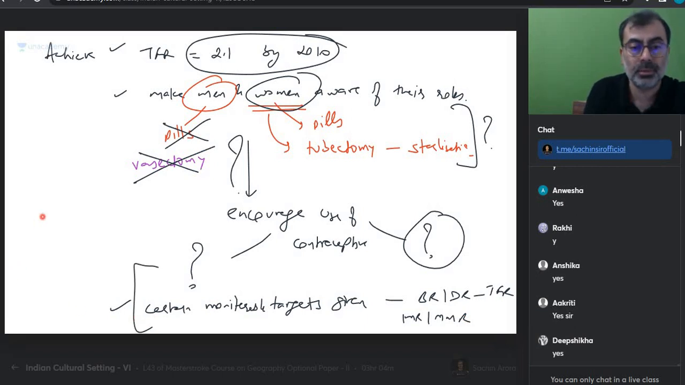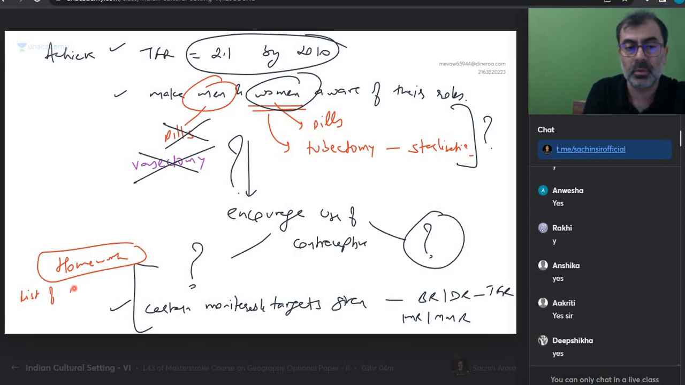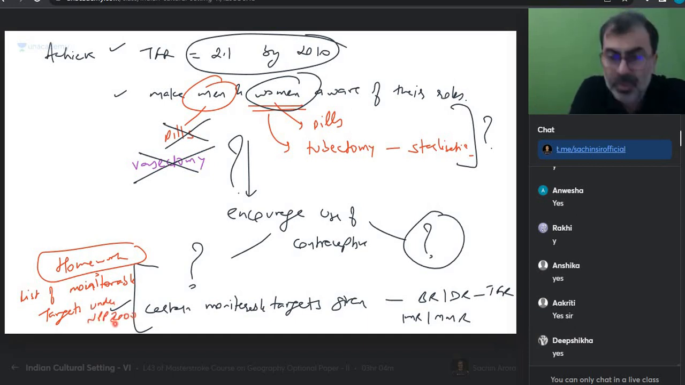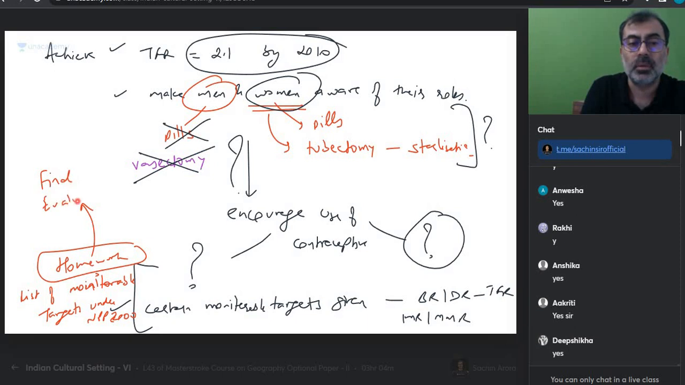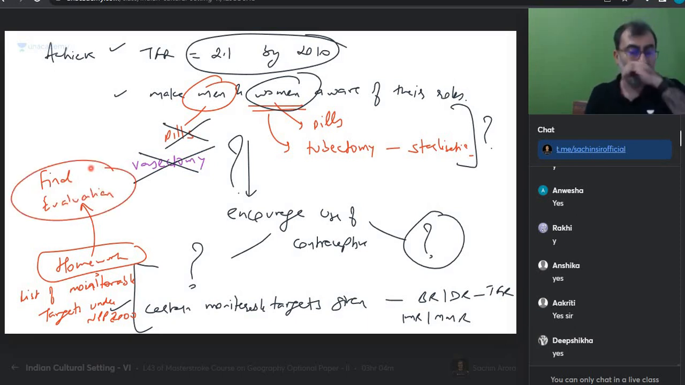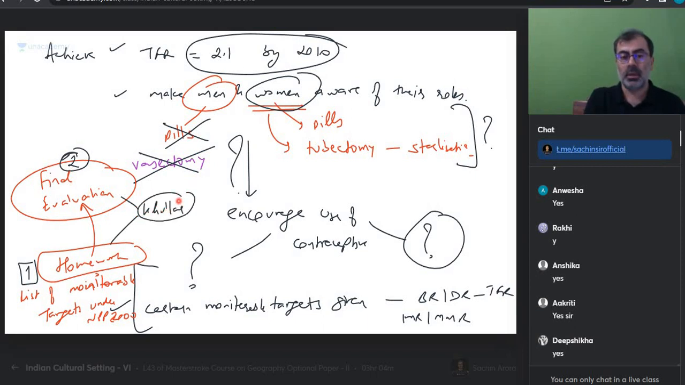So this is your homework today. Everyone, what is the homework? List of monitorable targets under NPP 2000. You open the internet and you'll get this. I think it is in Fuller as well. Get that? Another homework is the final evaluation. Because the time is over, I will discuss that tomorrow a little bit. Final evaluation of our National Population Policy 2010. Do the two homeworks and come. Where will you get this answer? I think you can get it from Fuller. Read Fuller, and data from the internet.